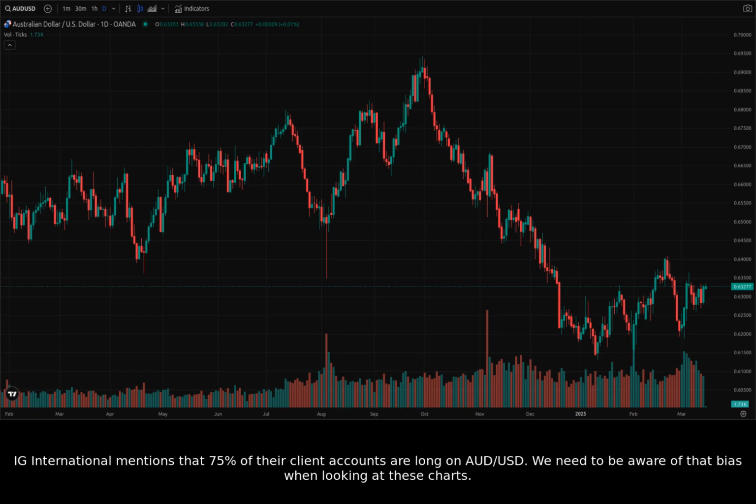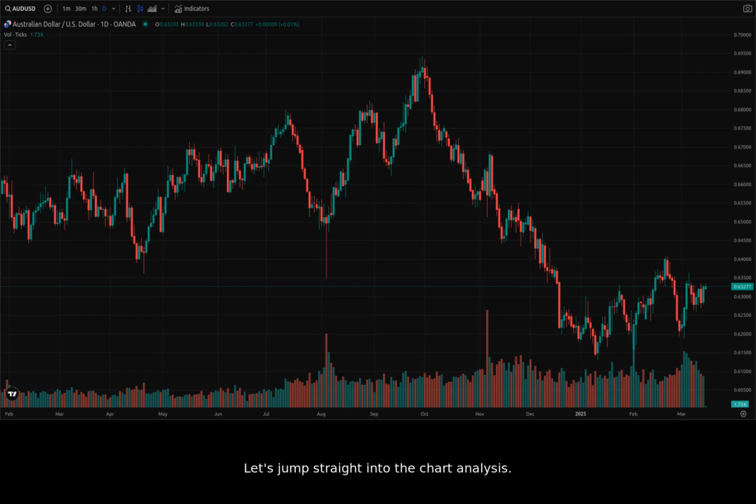IG International mentions that 75% of their client accounts are long on Australian dollar to US dollar. We need to be aware of that bias when looking at these charts. Let's jump straight into the chart analysis. We'll start with the daily chart to get a broader perspective.